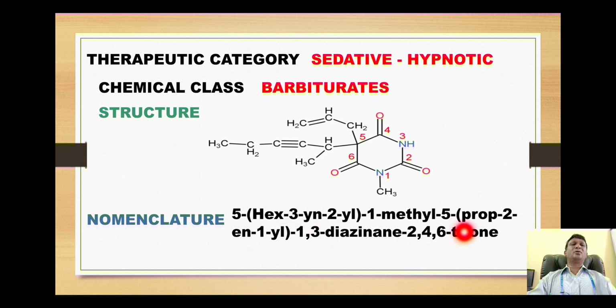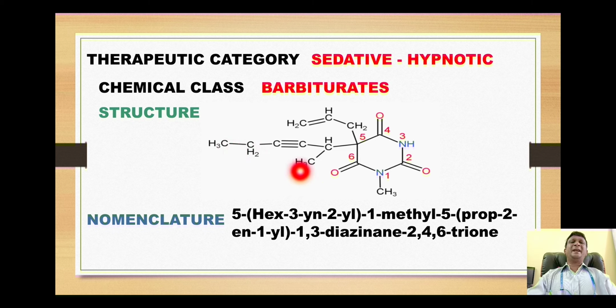1,3-diazenan 2,4,6-trione. Here these nitrogens are at position number 1 and 3, so it is called as 1,3-diaza. It is a 6-membered ring, so we will use ene, so it will become 1,3-diazenan. And 3 oxo groups are at position number 2, 4 and 6, so we call it 2,4,6-trione. Now the substituent groups are prefixed, so the first substituent group on position number 5 is this